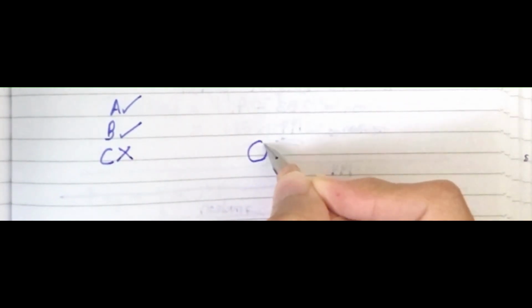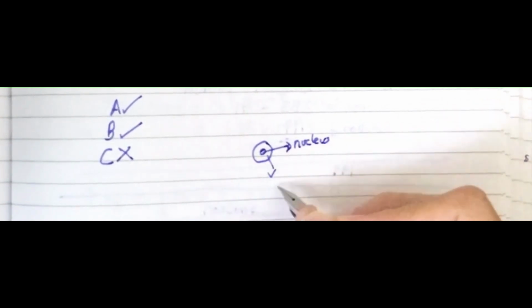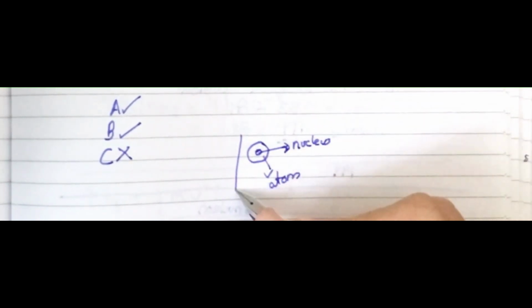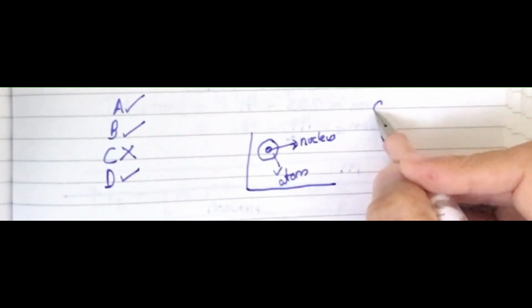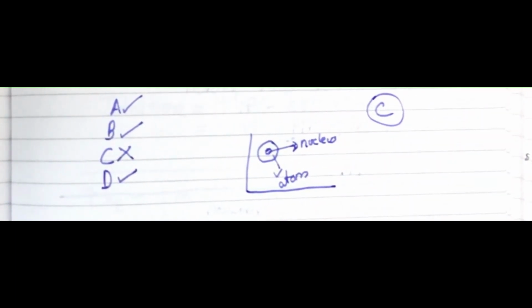And let's check the last option as well. The radius of the nucleus is very small compared to the radius of the atom. That is true, the radius of the nucleus was very small, because for example, the atom is this, and inside there's a nucleus which is smaller than the atom, right? So this is a nucleus, and this is the atom. I'm just drawing an example for educational purposes. Okay, so we know that D is also correct, so our option C is the answer, because it's not a valid conclusion that was made from the alpha particle scattering experiment.